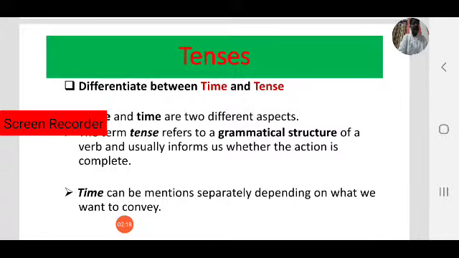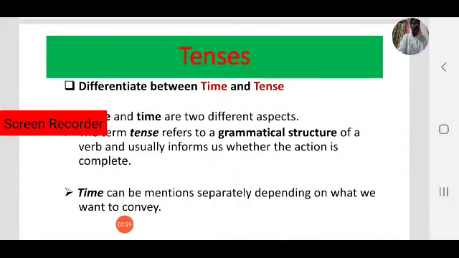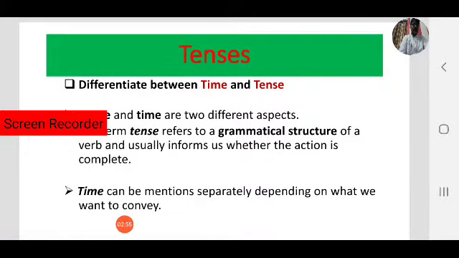The term tense refers to a grammatical structure of a word and usually informs us whether the action is complete. That is the meaning of tense. Tense is a grammatical structure of a verb. Time can be mentioned separately depending on what we want to convey. Always keep in mind, tense is a grammatical structure of a verb. Time is different, but we can use time to mention separately.